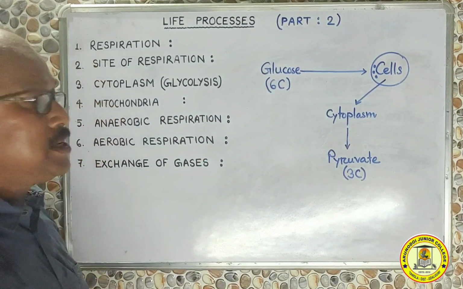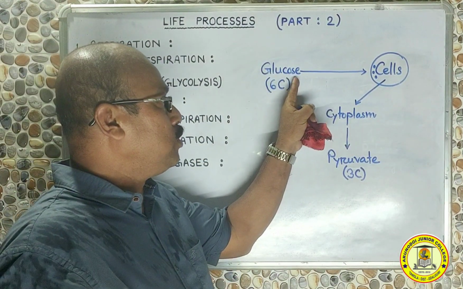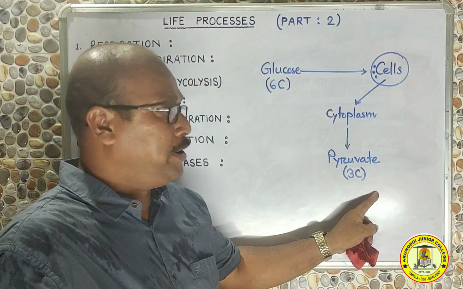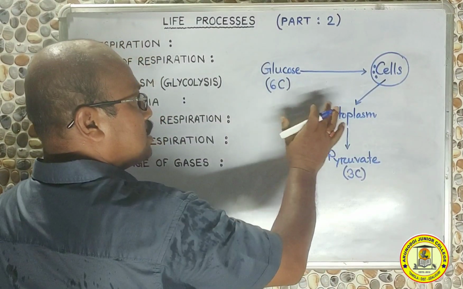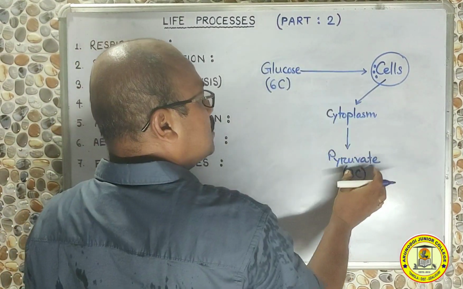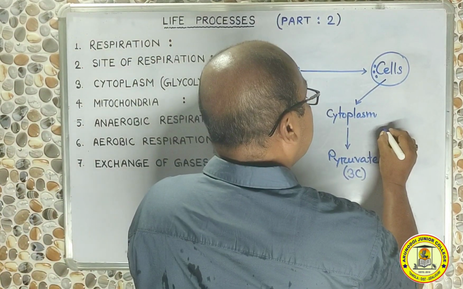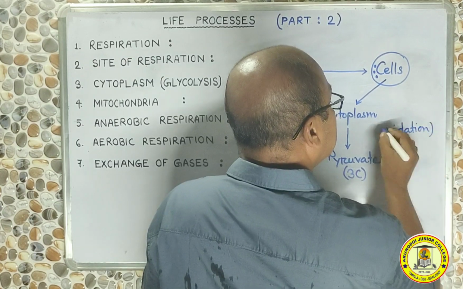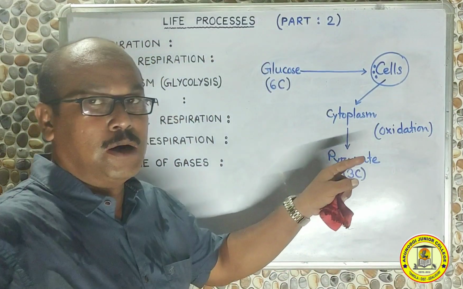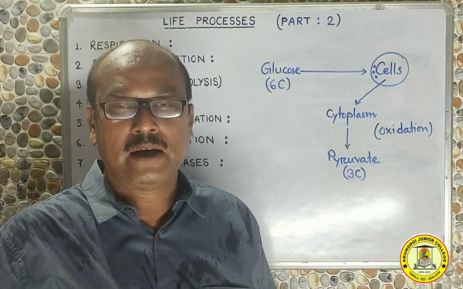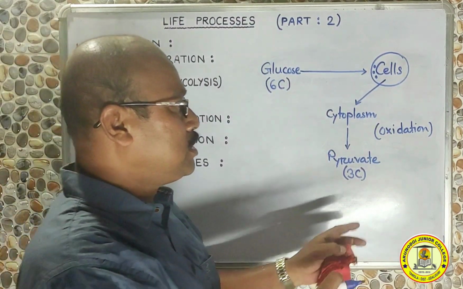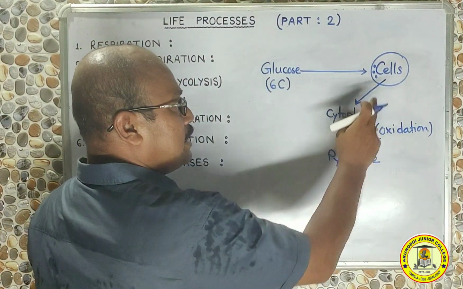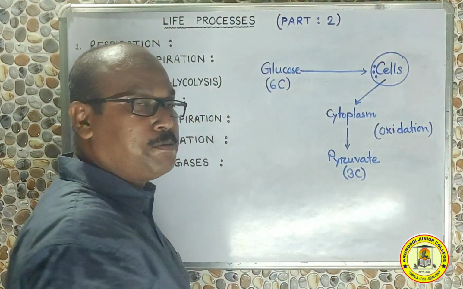So what is glycolysis? It is the chemical breakdown of glucose in the cytoplasm of the cell to form 2 molecules of pyruvate. In the entire process, when the glucose or food is broken down to pyruvate, this entire process we call oxidation. This is a chemical process called oxidation. You have already learned about the oxidation reaction in chemistry lessons, so I won't repeat what oxidation is. Simply remember, the breakdown of glucose to pyruvate inside the cell cytoplasm is an oxidation process.